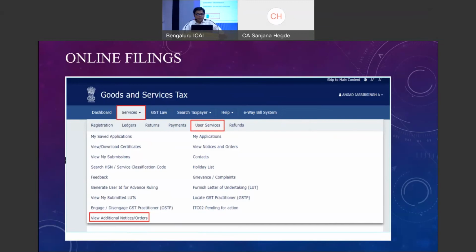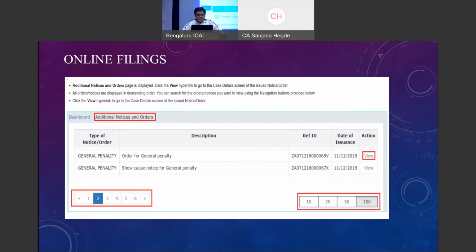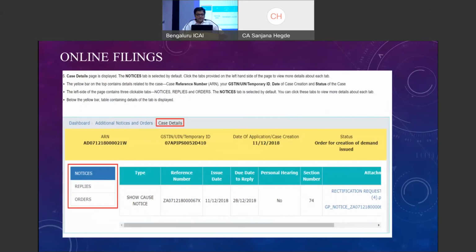Once you click that, you will get the list wherever notices are issued, and you need to click the View button. You will be taken to the case details. In the case details, you have notices, replies, and orders. Once you select the notices, you will be able to click this attachment and download the notice. If you wish to reply, then you click on this Reply button. You will be able to submit a reply like this.